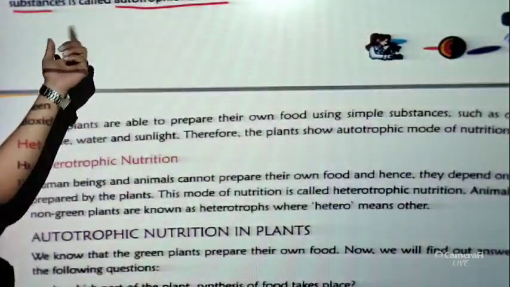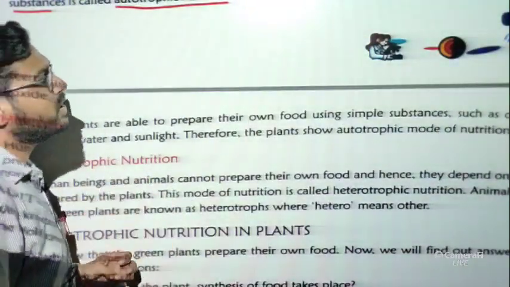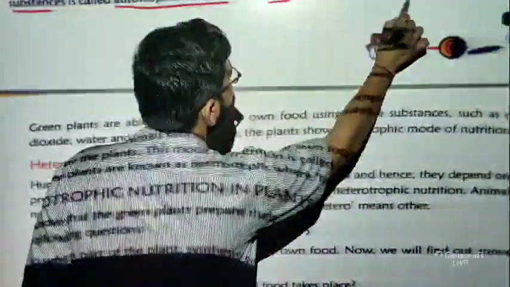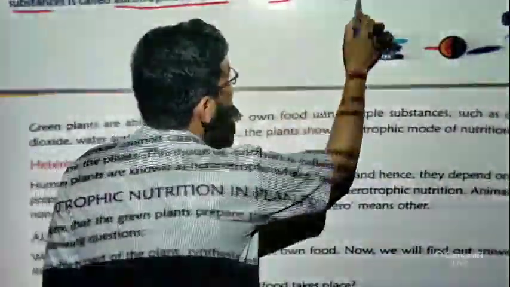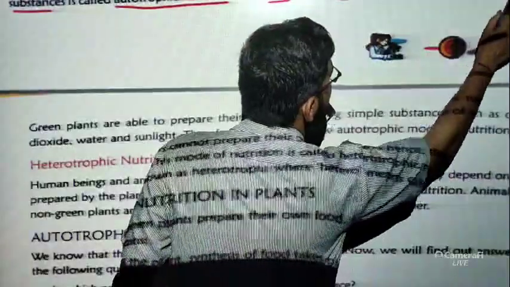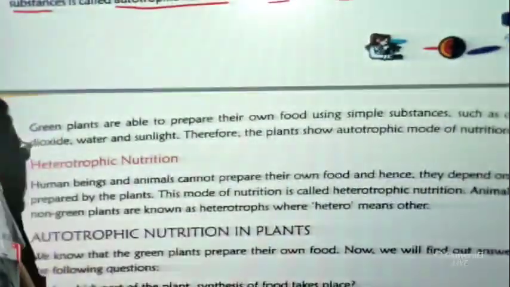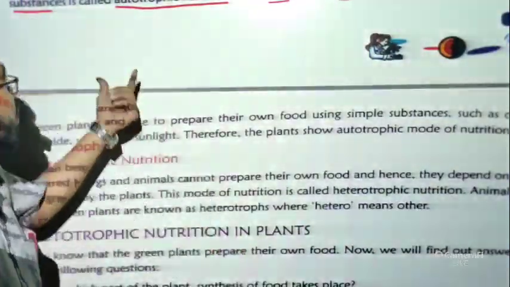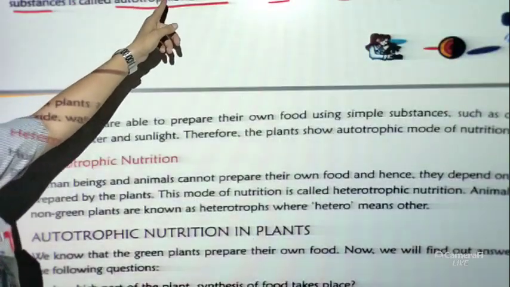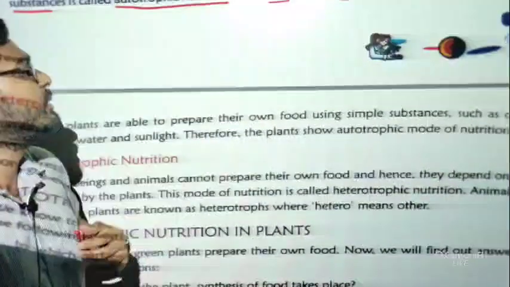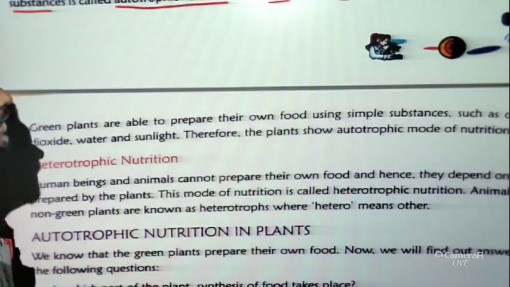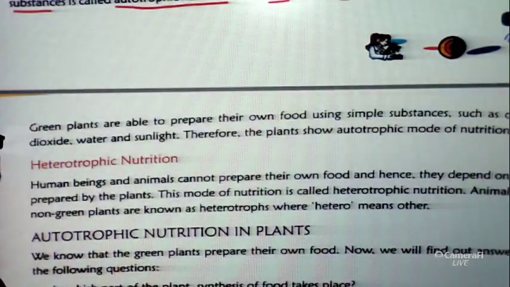If we break the word into two parts, auto and trophs, auto means self and trophs means nourishment. So we call it self nourishment. Autotrophic nutrition means when some living organisms can prepare their food by themselves.